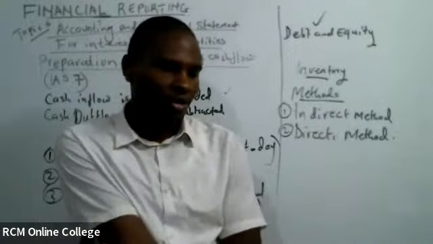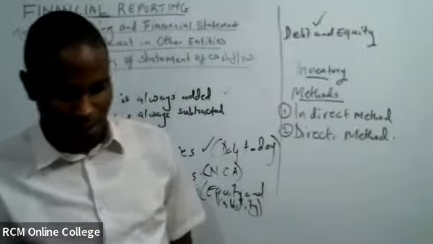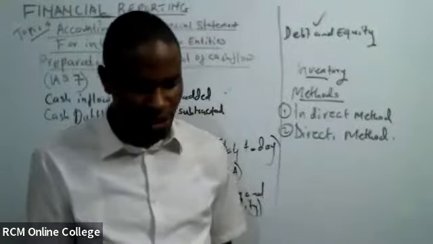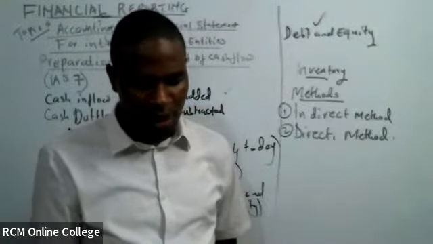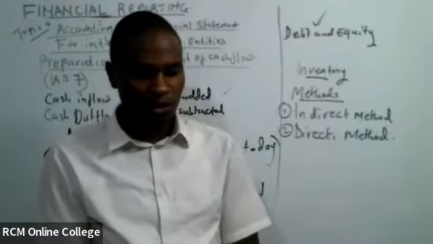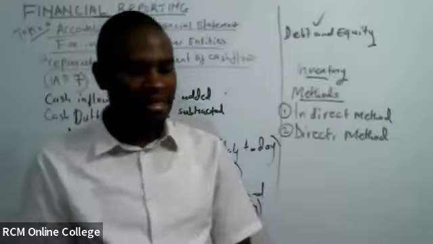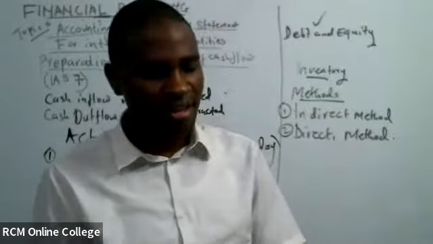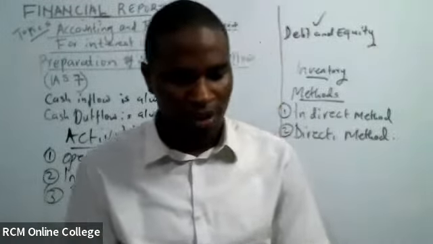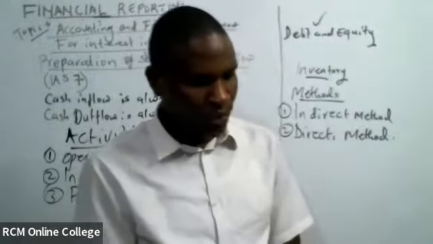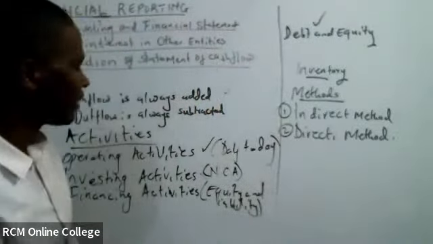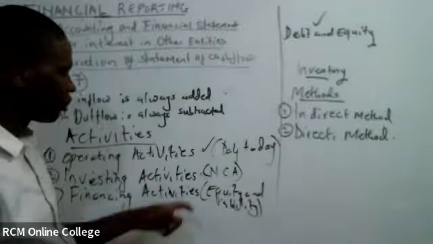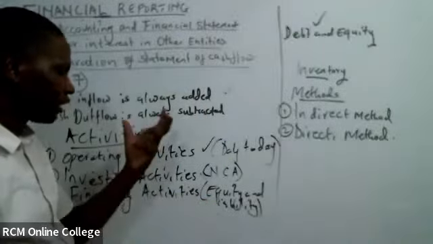Then we have the last one, which is financing activities. Financing activity refers to a particular activity which affects the size and the composition of a company: the equity and liability.